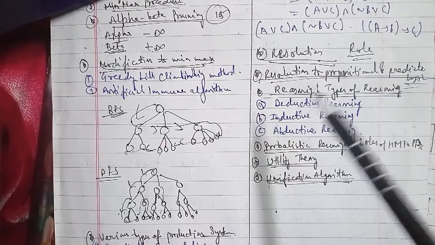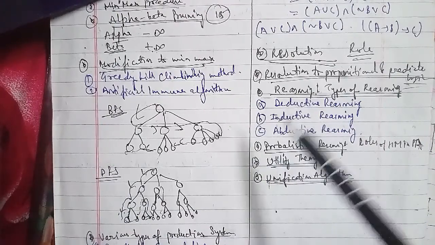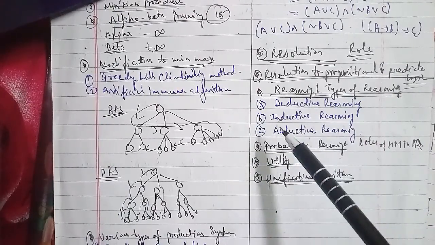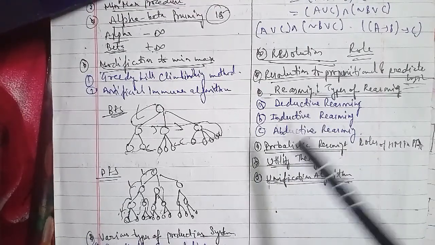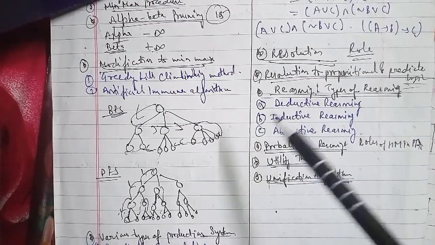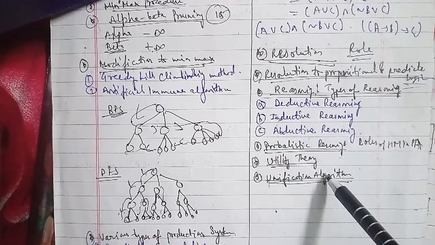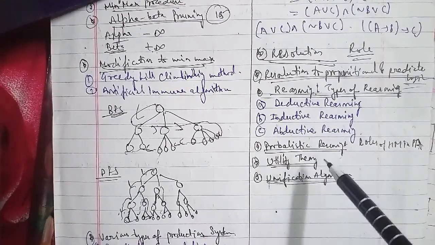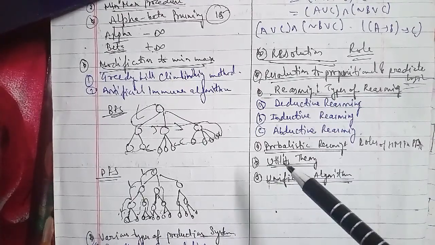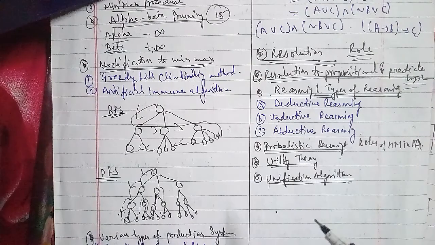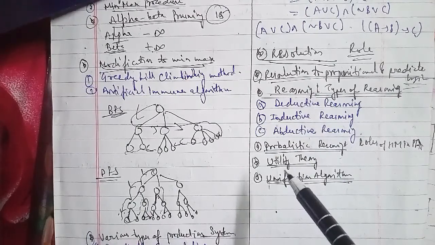If u and v are both variables or constants, then if u and v are identical, return null. Then again, if u is a variable, then if u occurs in v, return fail, else return u slash v. And if v is a variable, then if v occurs in u, return fail, else return v slash u. Otherwise return fail as well. If the initial predicate symbols in u and v are not identical, return fail, and if u and v have a different number of arguments, then return fail.